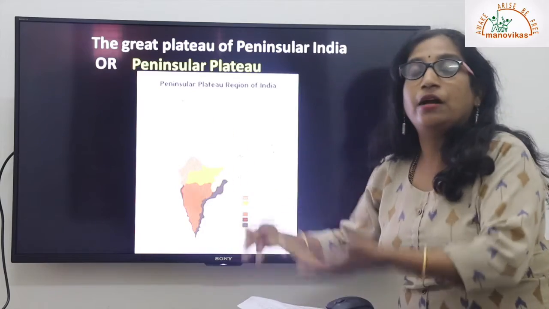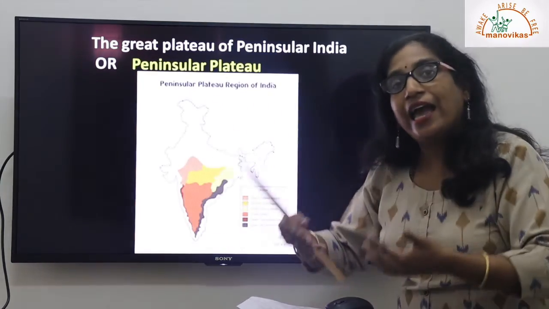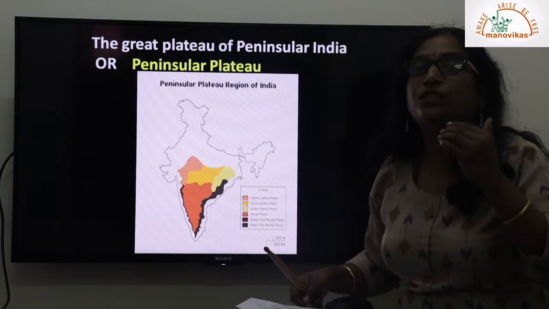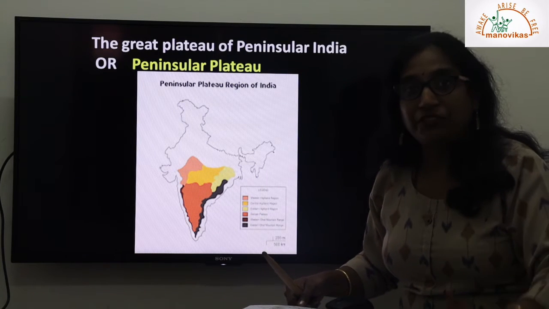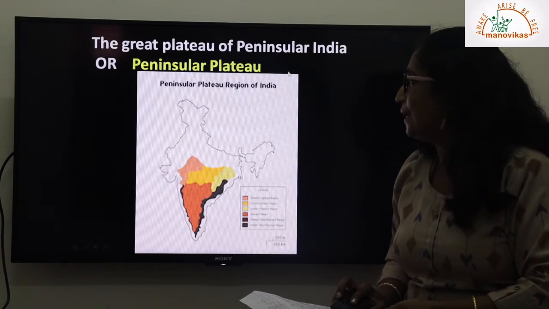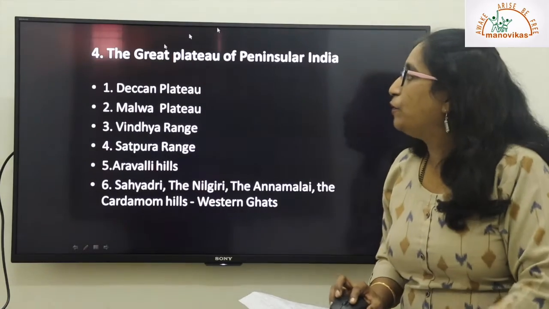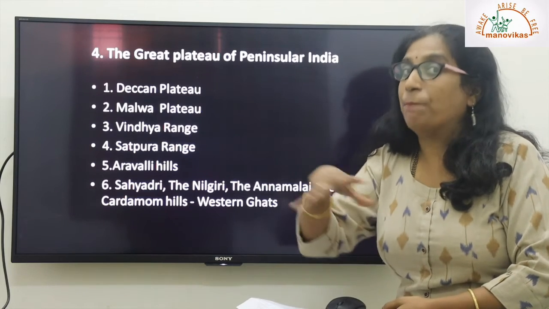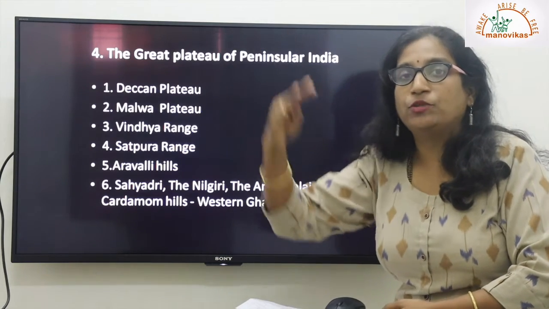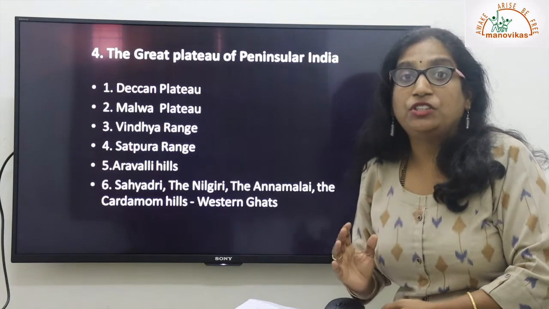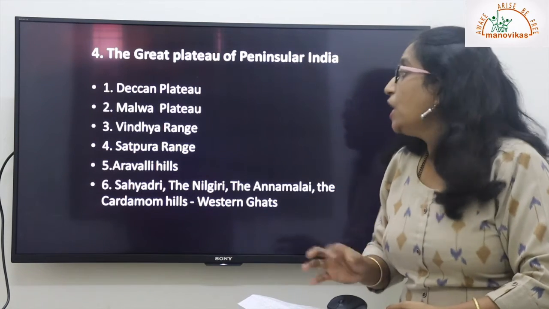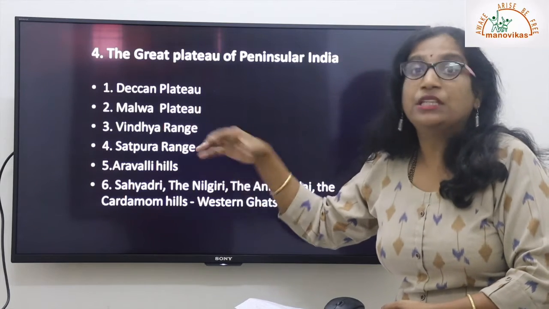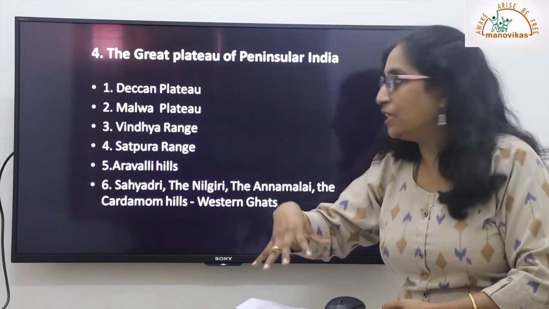So imagine this is a totally uplifted land, and this entire region, the entire Peninsular India, is divided into several other physical divisions also. We are going to see them in detail. Within the Great Plateau of Peninsular India, we have smaller plateaus, mountain ranges, and some plains also. It is not entirely a plateau region, but it is a very important region of this country. We have the Deccan Plateau and the Malwa Plateau, smaller plateaus within this major region.